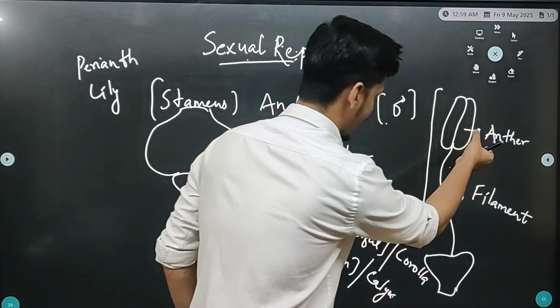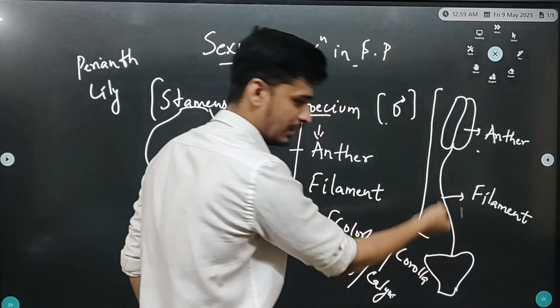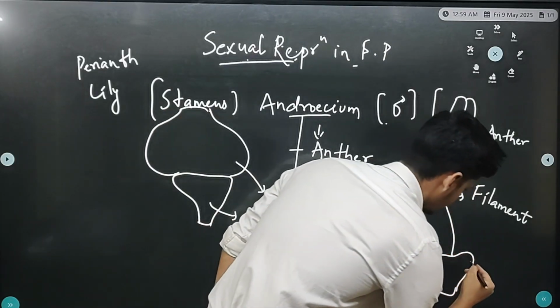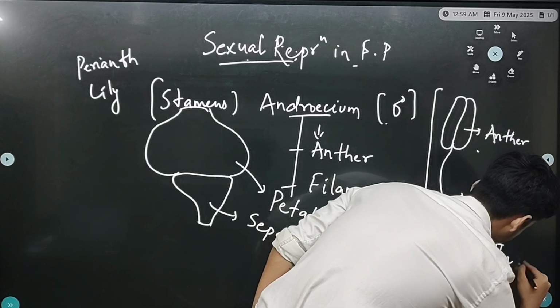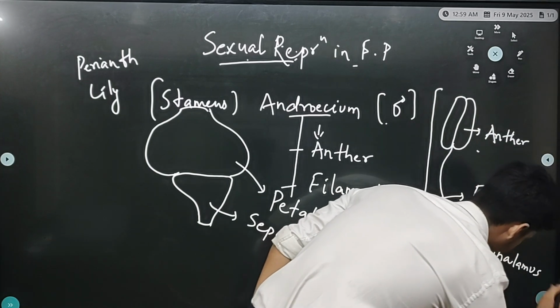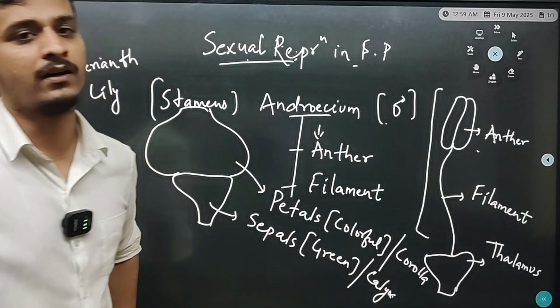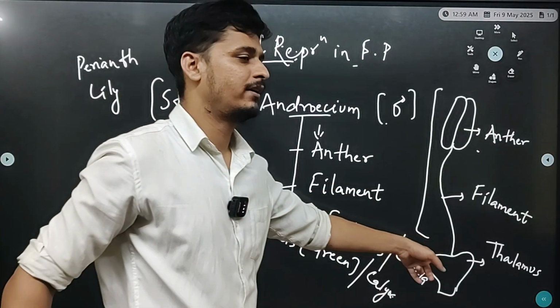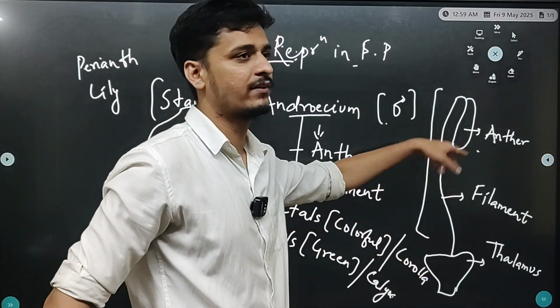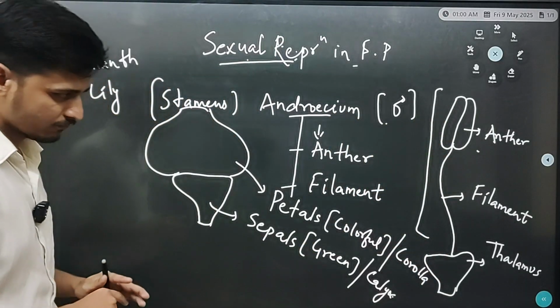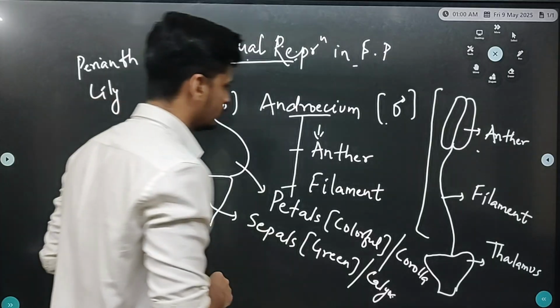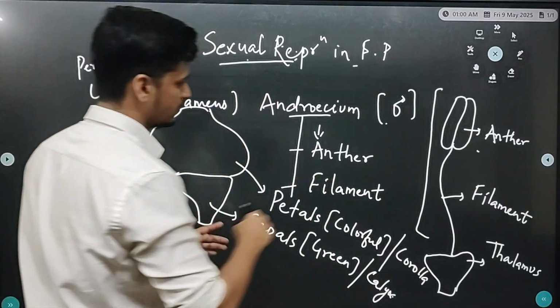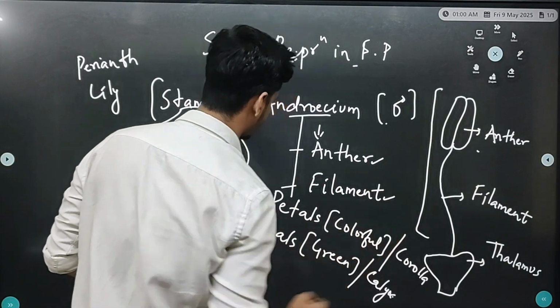So here anther is attached to filament, और filament किस पे रेस्ट करता है? थैलेमस पे। तो फ्रॉम थैलेमस, so thalamus is the green part from which filament originates and it gives rise to anther. So next we will see one by one anther के बारे में और filament के बारे में.